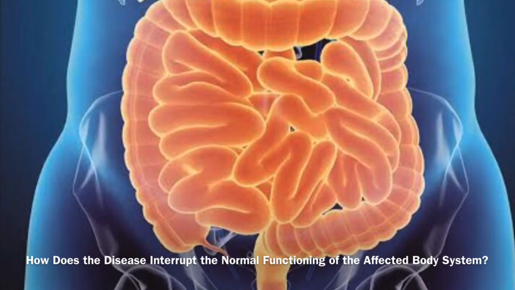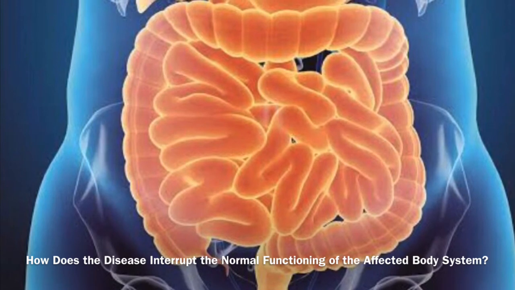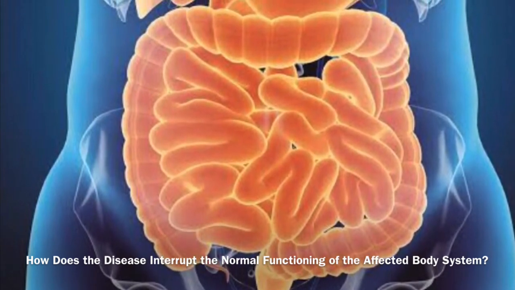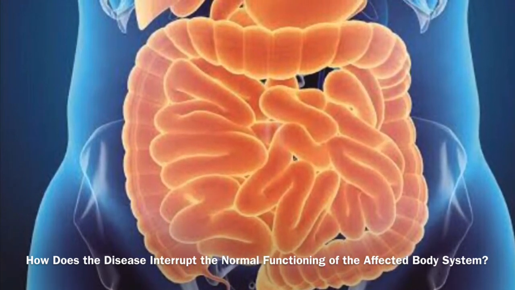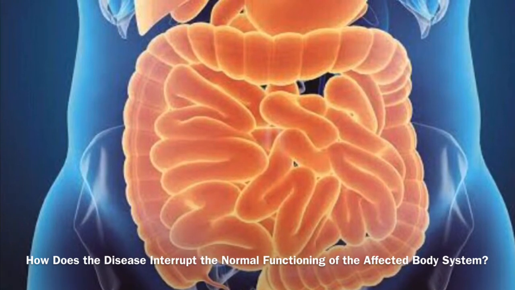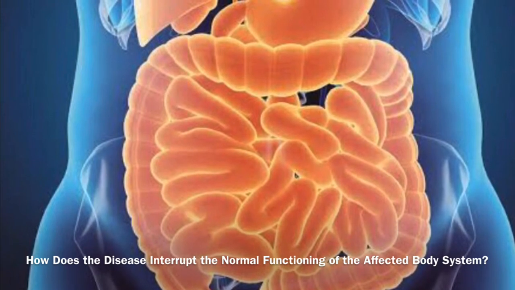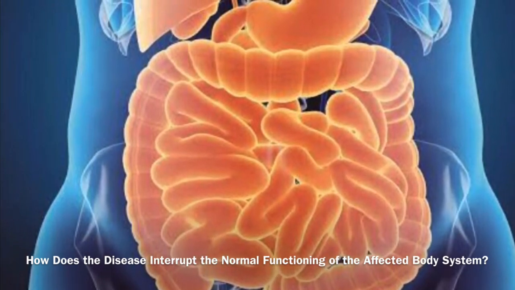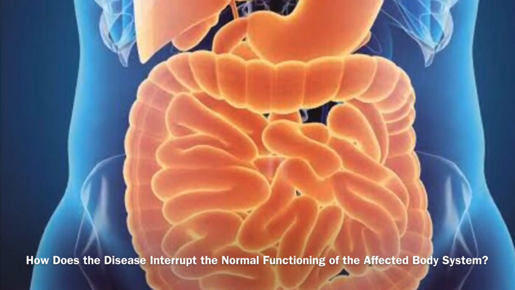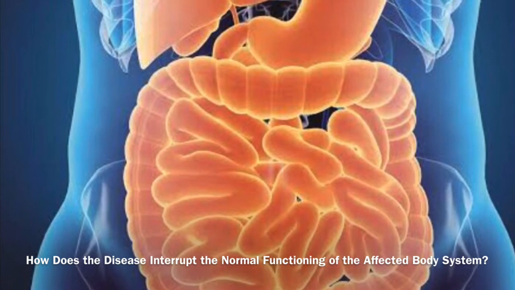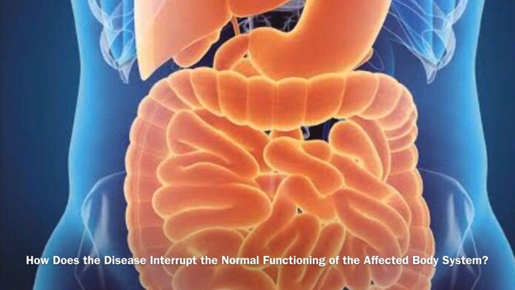How does the disease interrupt the normal functioning of the affected body system? In Alagille syndrome, there is reduced flow of bile from the liver to the gallbladder and then to the small intestine. This may cause problems with digesting fats and absorbing fat-soluble vitamins, such as vitamins A, D, E, and K, which in turn limits the nutrients that can be used by our cells to survive and function correctly, which then can lead to the various symptoms associated with Alagille syndrome. In some cases, Alagille syndrome can lead to serious illness and can even be fatal to the individual.